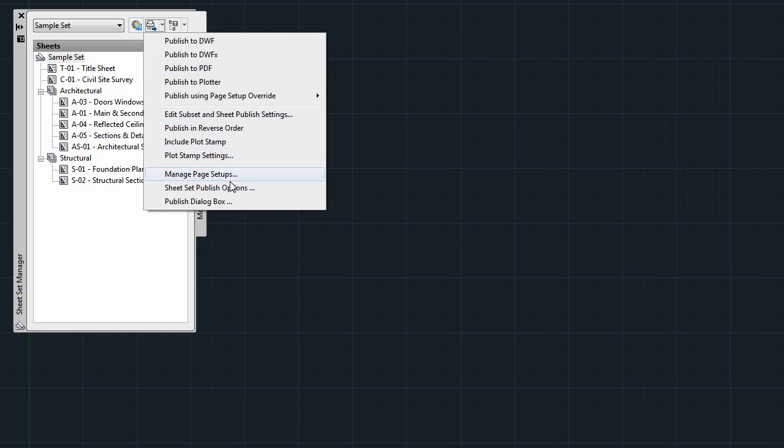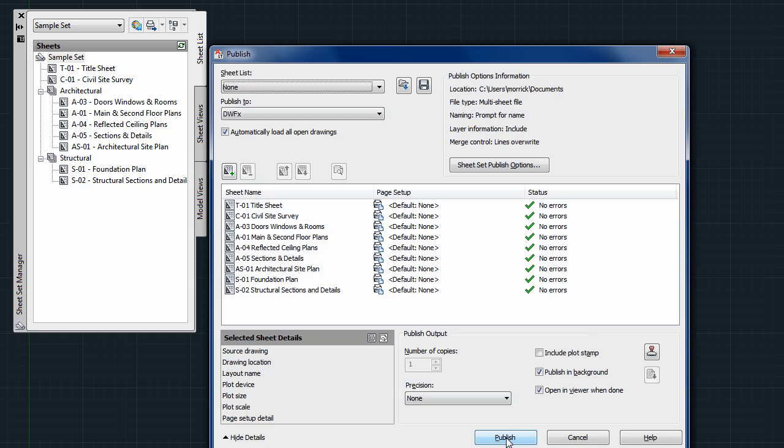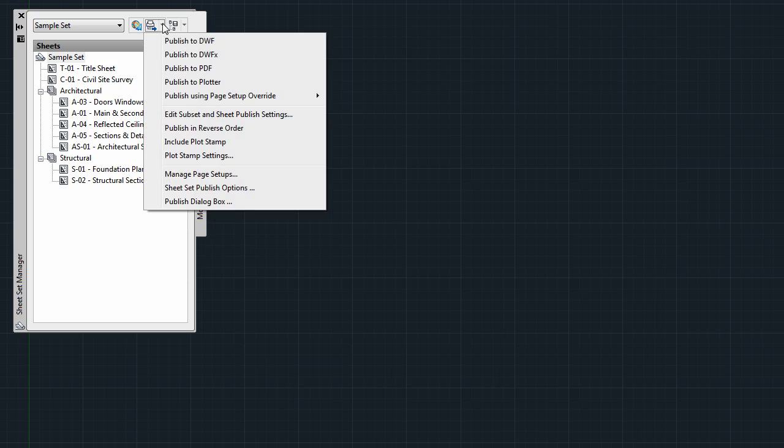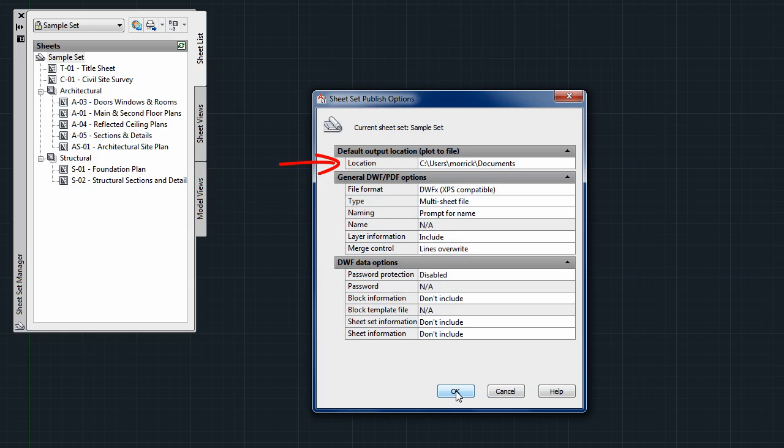Publish dialog box opens the full Publish feature. Most of the settings you might adjust here are also available from within the sheet set, so we'll go back to the menu. Sheet Set Publish options sets a lot of the defaults used when publishing. You can set a starting folder, although if you choose Prompt for Name, you can also browse to a different location when you publish. If you choose Specify Name instead, you can enter a name that will be used every time. Right above the name, you can set the file type to be used when exporting the sheet set. I'll set this to PDF now and show you where to access it later.